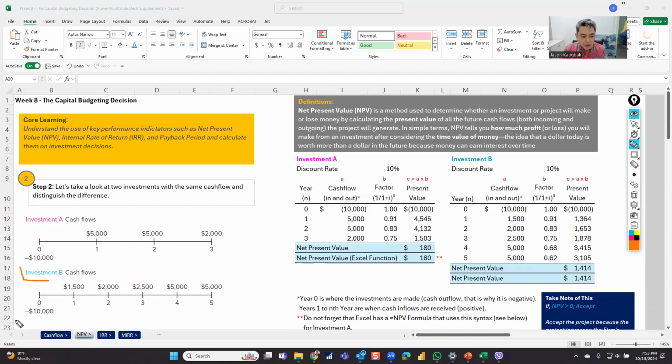Now, investment B is 10,000 as well, but it will give you smaller amounts, but it would last for 5 years. 1,500 after year one, 2,000 after year two, 2,500 in year three. Then now you pick up the 5,000 and then 5,000. Question is, we know that you need to discount it. These are future values, right? And I need to discount that to the now in order for me to see what's the value.